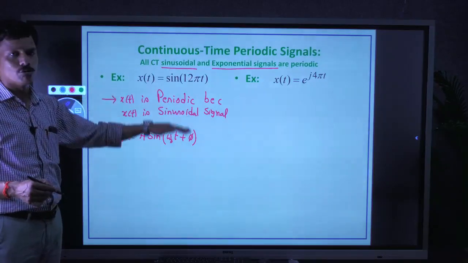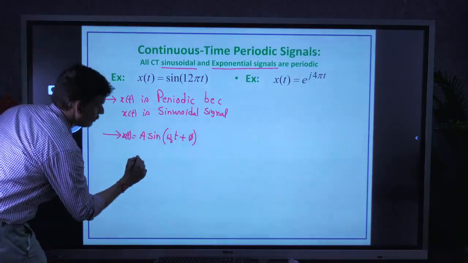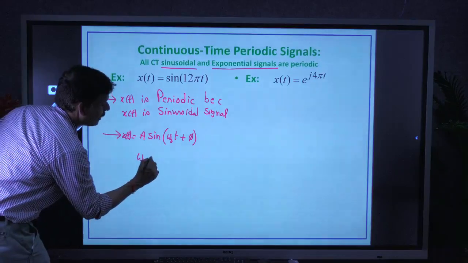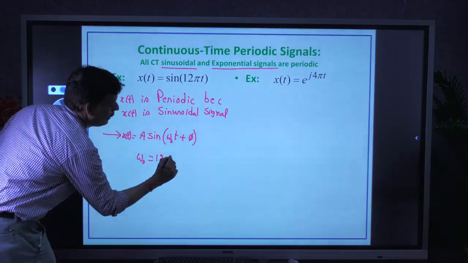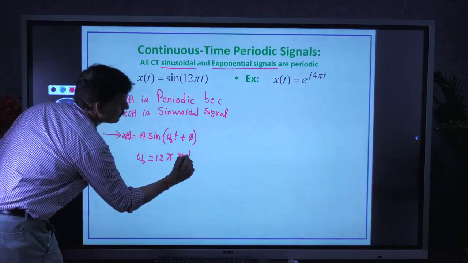If you compare these two, we can easily find out the angular frequency omega naught equal to 12 pi radians per second.